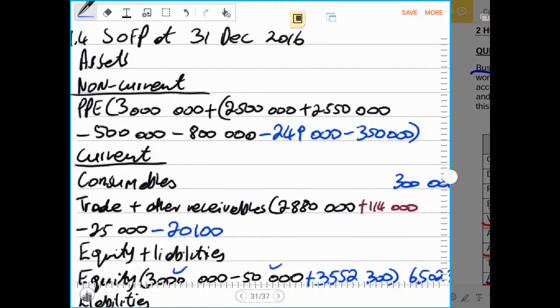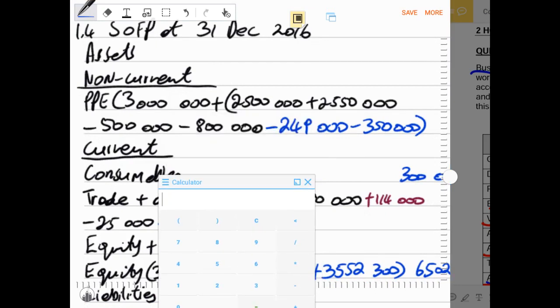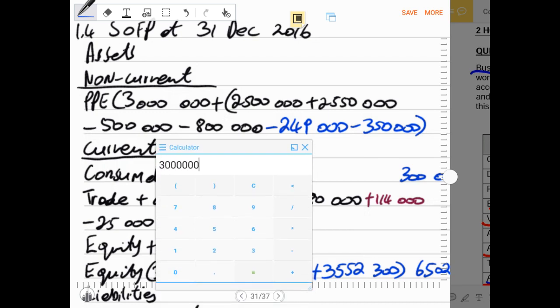Now let us calculate our property, plant, and equipment total and see how much we have under assets. We have 3 million plus 2,500,000 plus 2,500,000 and 50,000. And we minus 500,000, we minus 800,000, we minus 249,000, we minus 350,000.